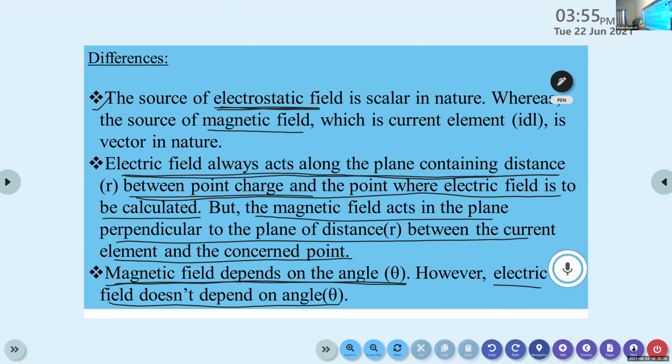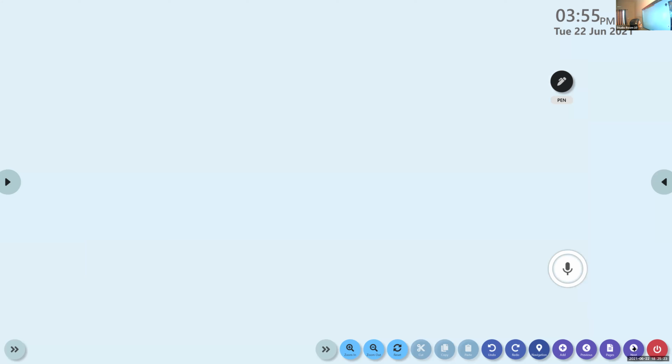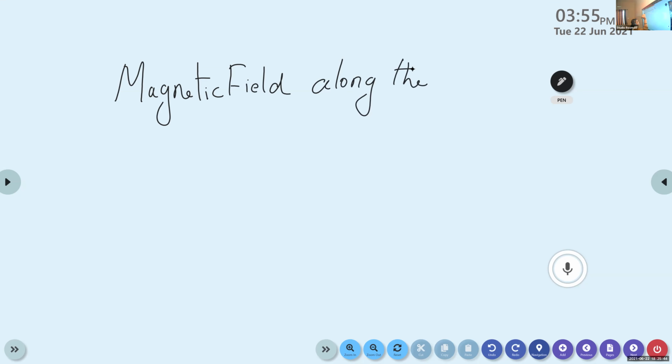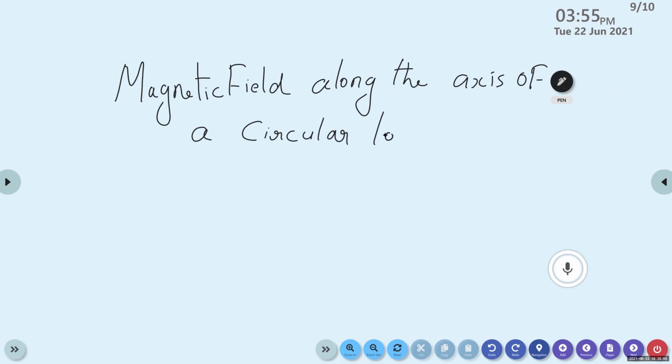Magnetic field along the axis of a circular coil. All of you write the next topic. Magnetic field, this is one of the applications of Biot-Savart's law. Magnetic field along the axis of a circular loop.